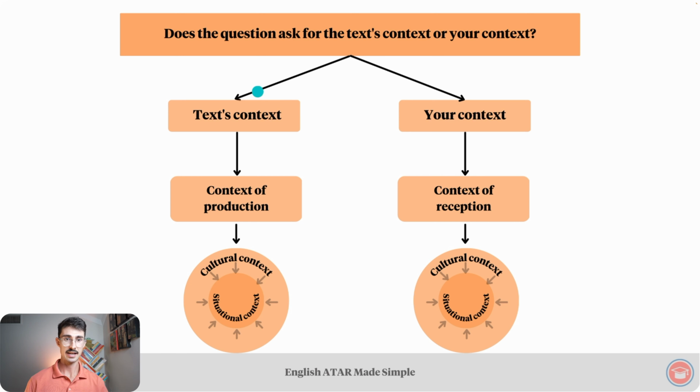Why does text context lead to context of production? And then why is cultural context outside? And then why is situational context inside? And then the same over on this side. If you can understand this flowchart, the rest of context is easy.